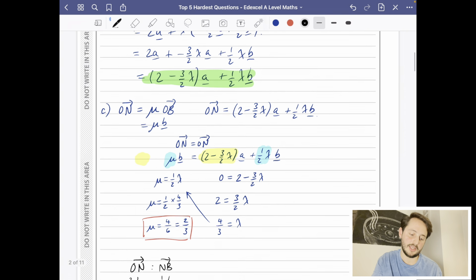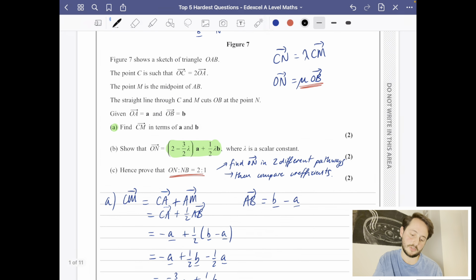Now, I think that is complete madness for just 2 marks, and it's one of the most challenging types of questions that you can have on vectors.